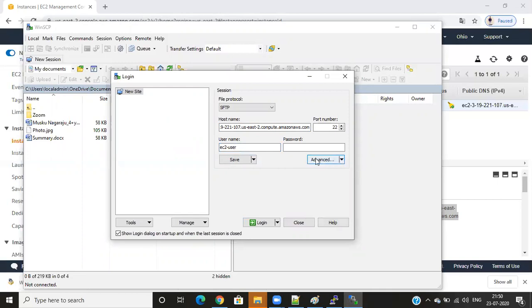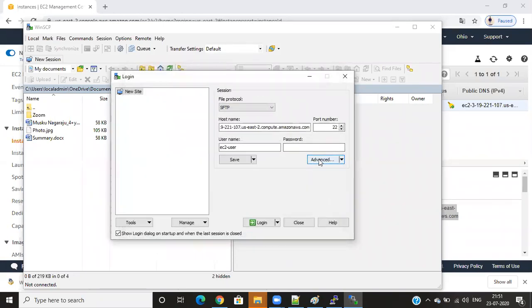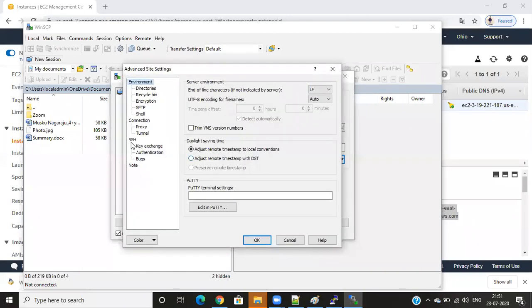Okay, guys, we don't have a password, right? So that's why click on Advanced.